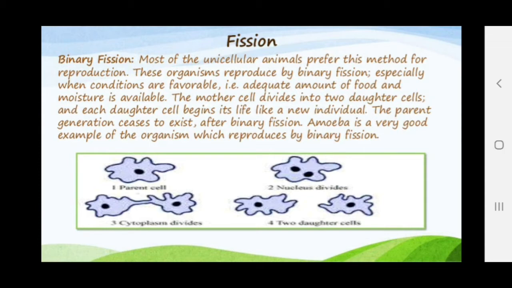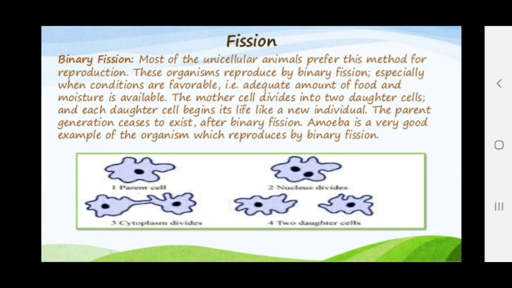These organisms reproduce by binary fission, especially when conditions are favorable, that is, an adequate amount of food and moisture is available for them. The mother cell divides into two daughter cells, and each daughter cell begins its life as a new individual. The parent generation ceases to exist after binary fission.